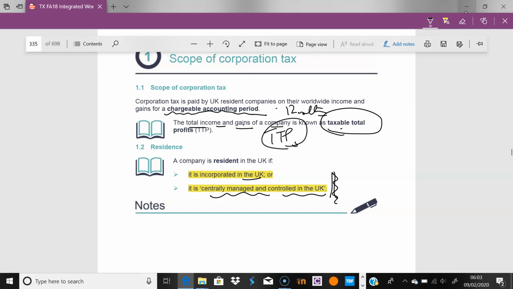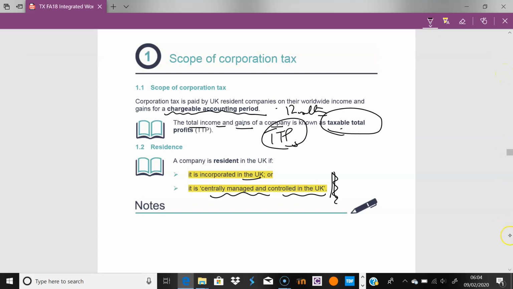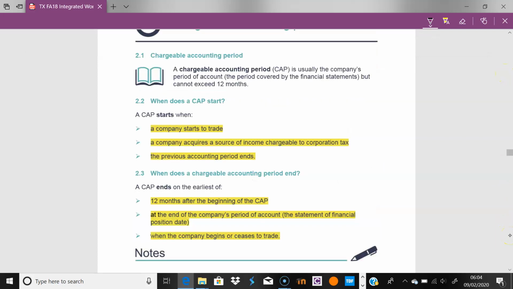Remember, with the individual, we were splitting things up. There were almost different rules for the different types of income, the different bands, the different allowances, and different nil rate bands. We didn't even bring capital gains for the individual into our income tax preparation, because that's a whole different animal with its own annual exemptions. But for the company, there is a tidiness to it. It all sits in the one house and is all taxed at the one rate.